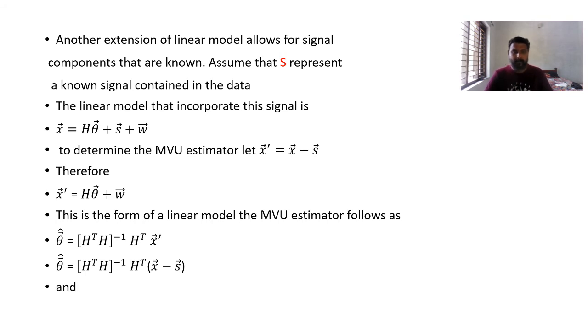Now the covariance of theta cap is nothing but sigma square h transpose h the whole inverse. Okay, so we can see one example for this one.